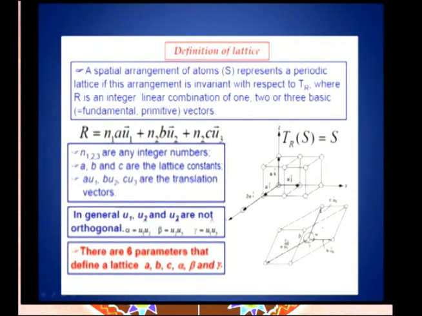This can be repeated to get the entire solid. What I am showing here is something like the brick in a wall. By translating, you have a brick here, brick here, brick here, you translate the brick, the entire wall can be made or the entire building can be made by translating the brick. The brick will have a size, length may be A, breadth will be B and the thickness will be C.